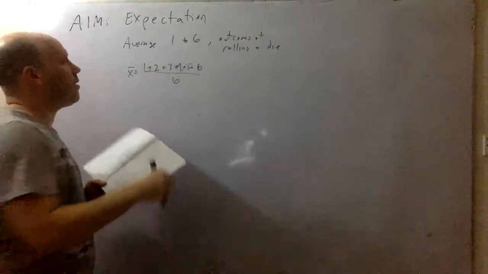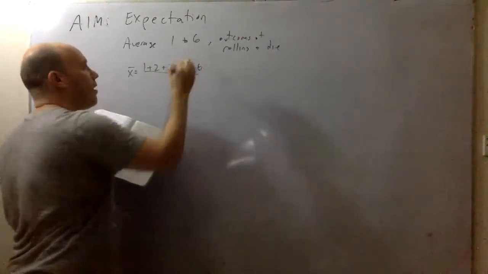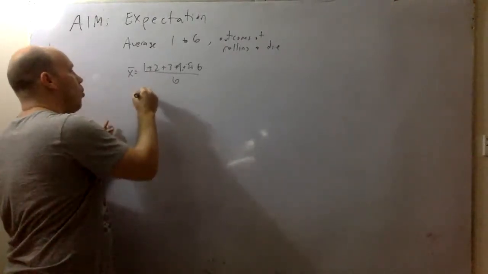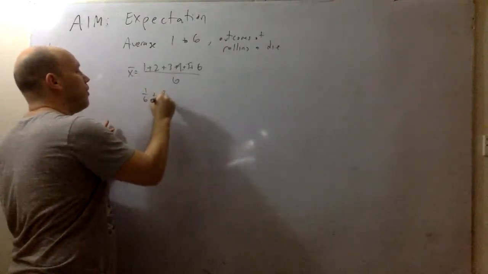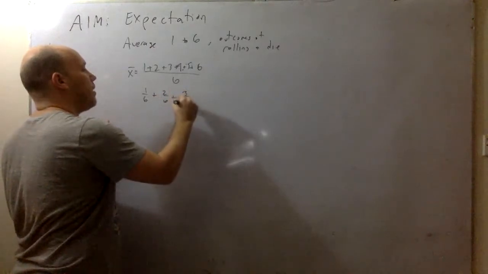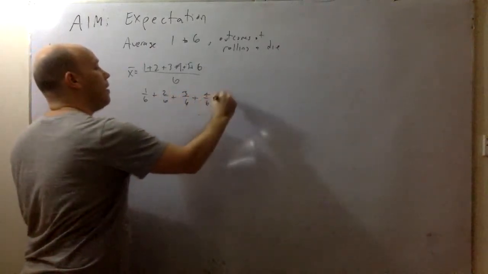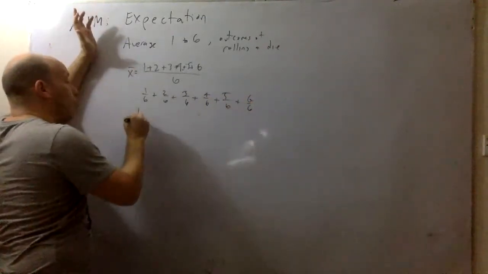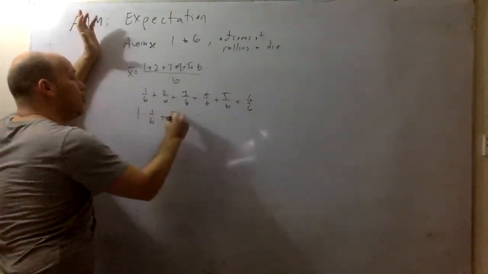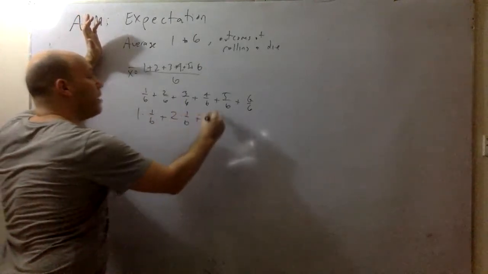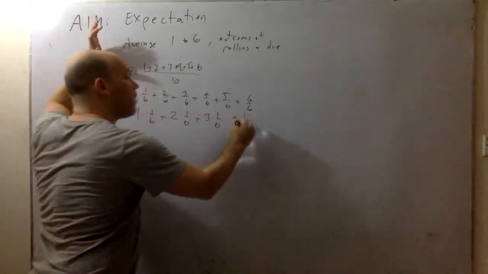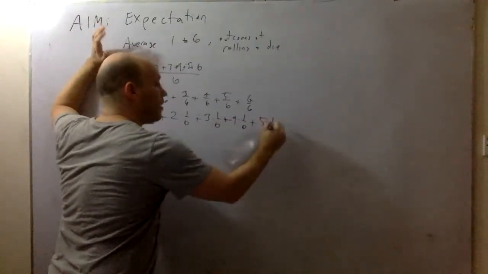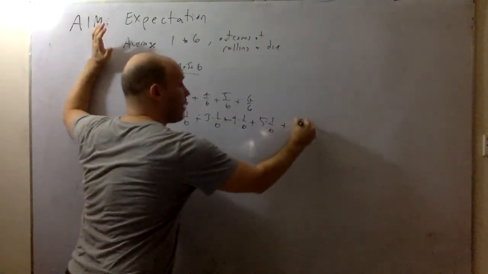But if you notice, I can break this up as 1 divided by 6, 2 divided by 6, 3 divided by 6, 4 divided by 6, 5 divided by 6, and 6 divided by 6. And I can write this even more, like 1 times 1/6, plus 2 times 1/6, plus 3 times 1/6, plus 4 times 1/6, plus 5 times 1/6, plus 6 times 1/6.